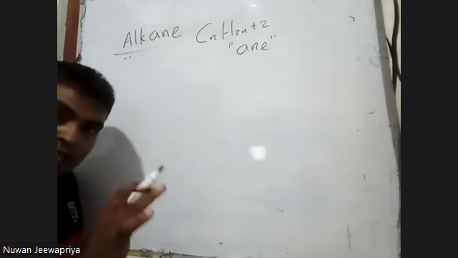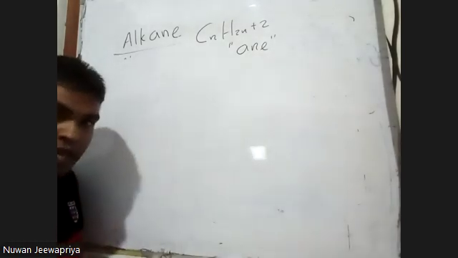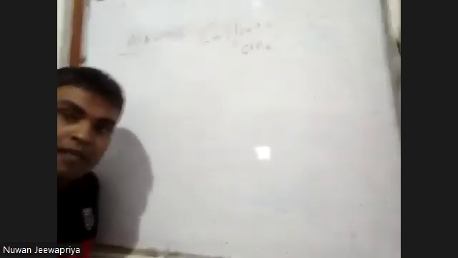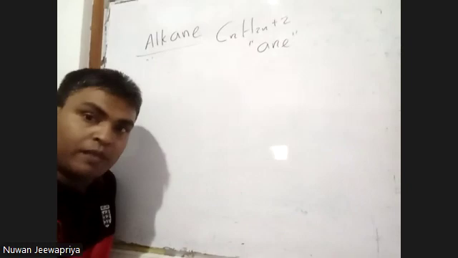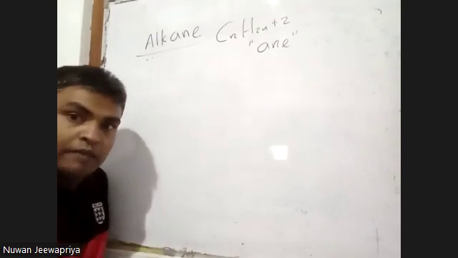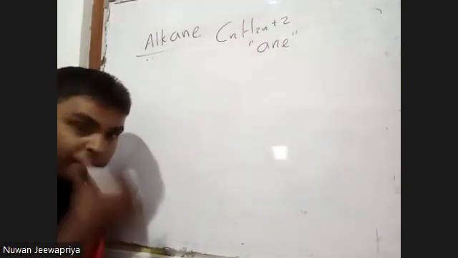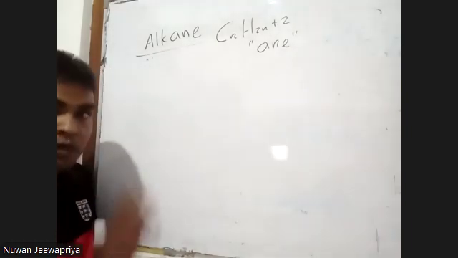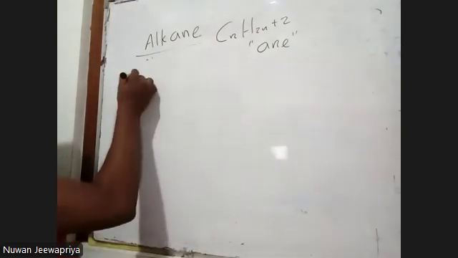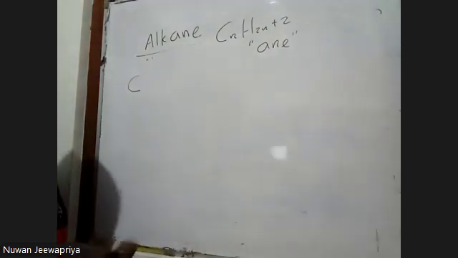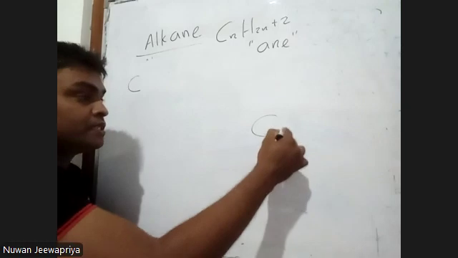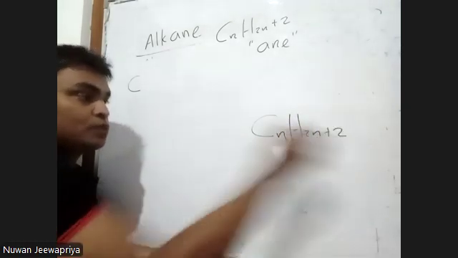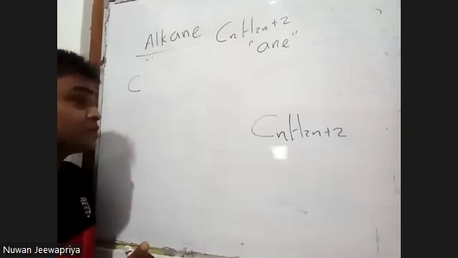Now we see the first member of the alkane family, the simplest member of the alkane family. The simplest member is made with one carbon atom. How many carbon atoms? One, right? Remember the general formula, CnH2n+2, right?